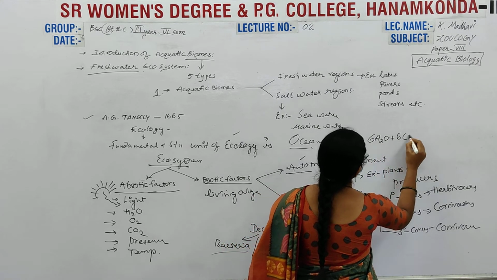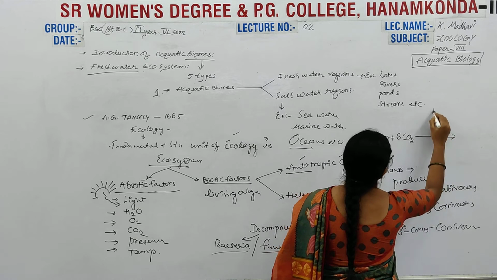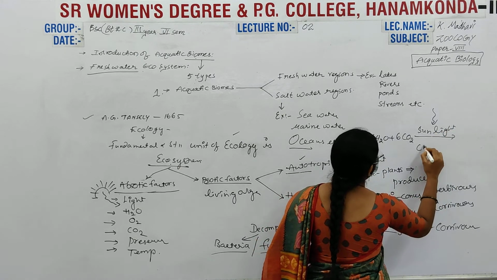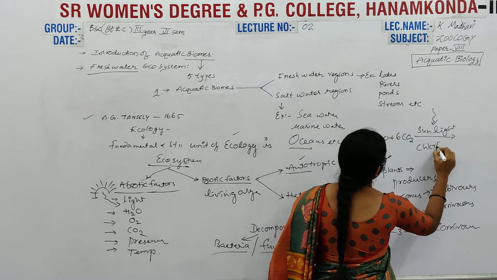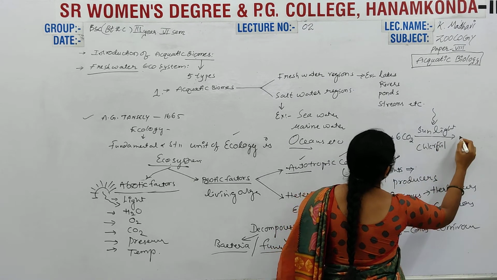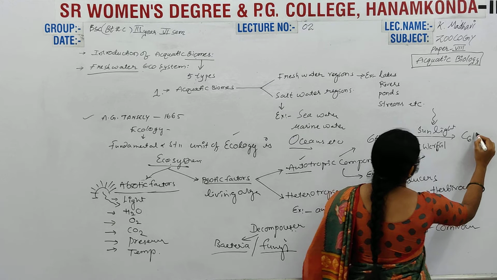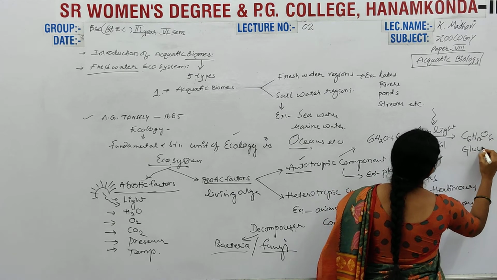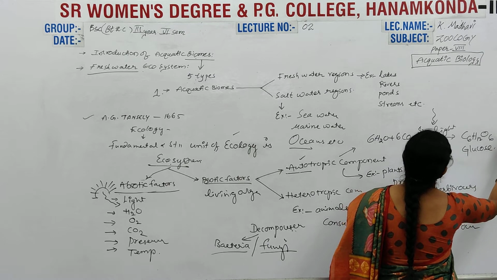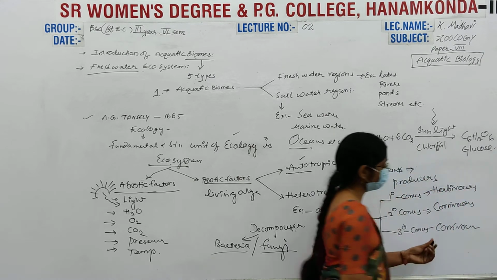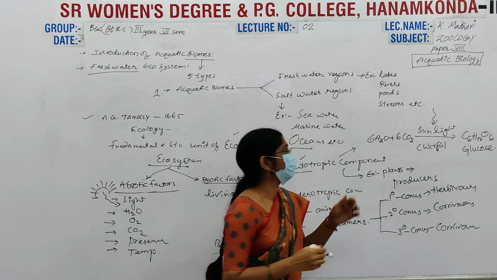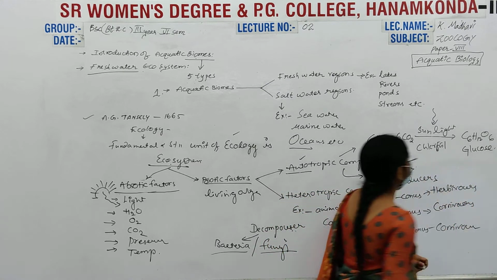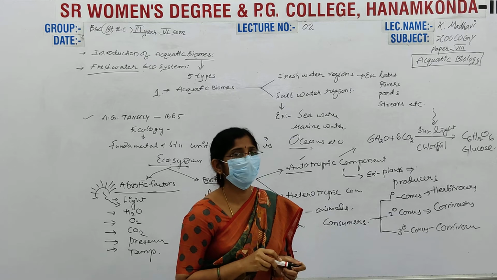H2O plus carbon dioxide, in the presence of sunlight and chlorophyll, produce C6H12O6. This is nothing but glucose, their own food, and oxygen is released into the atmosphere. Some calories of energy are also produced, and also water molecules.